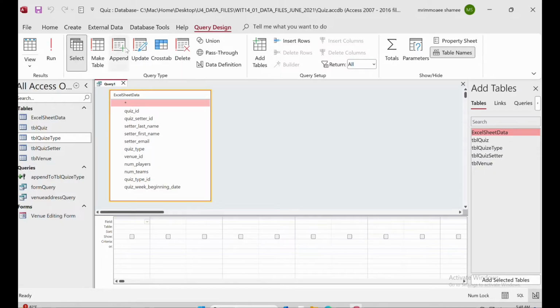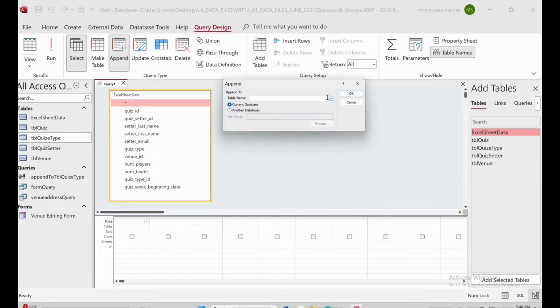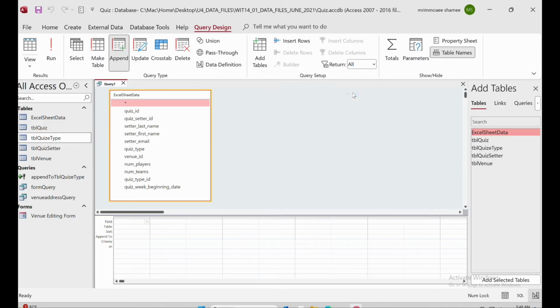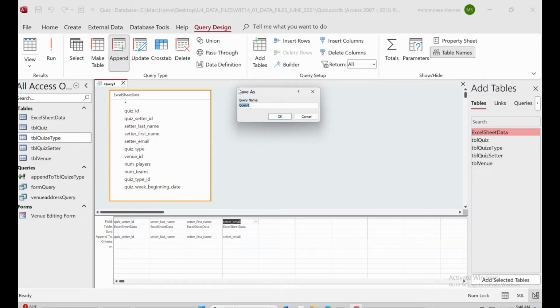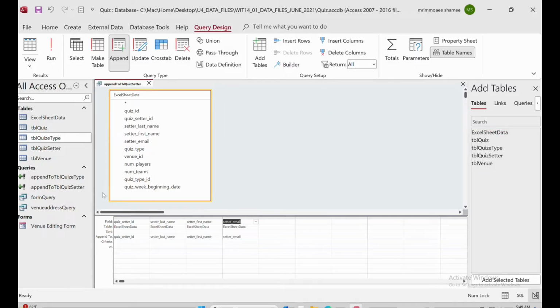Okay, so for that one we will create an append, and then here we will take the quiz setter. So for the quiz setter, we have a quiz setter ID, last name, first name and email, right? And then we will save it as append to table quiz setter. Then okay, so this one is done, this one is done.